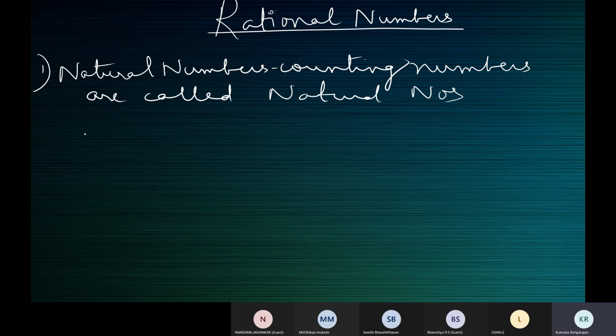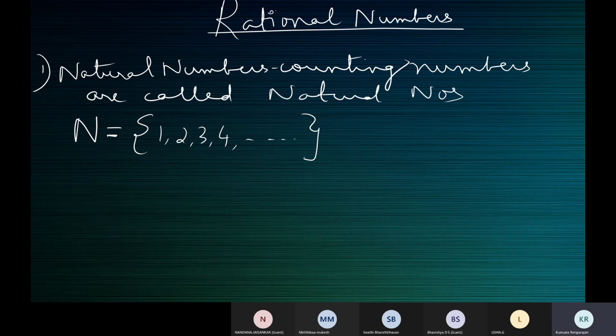Natural numbers are represented by the capital letter N. So we can say N is equal to {1, 2, 3, 4, ...}. What you see within the flower bracket represents the collection of natural numbers.